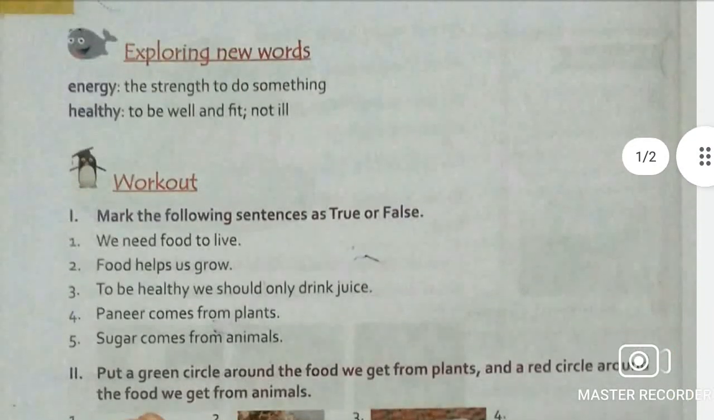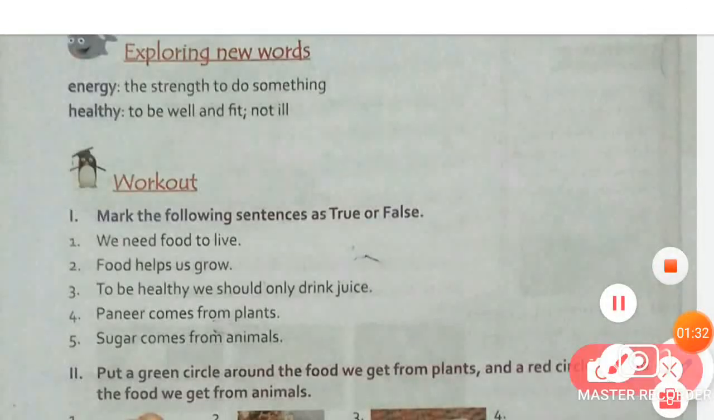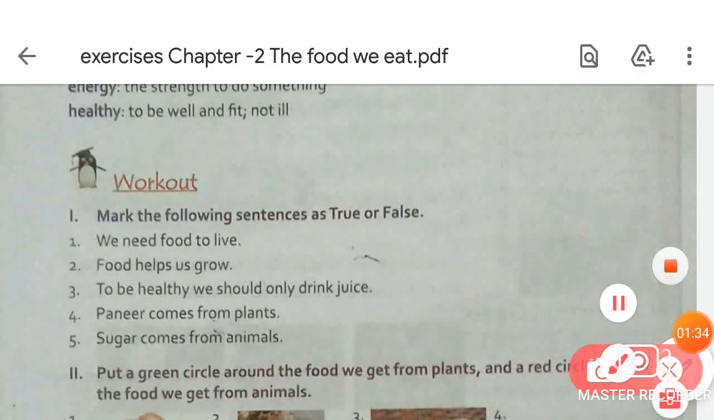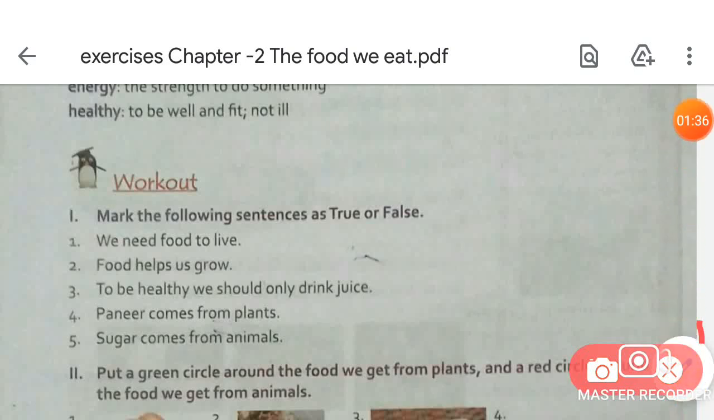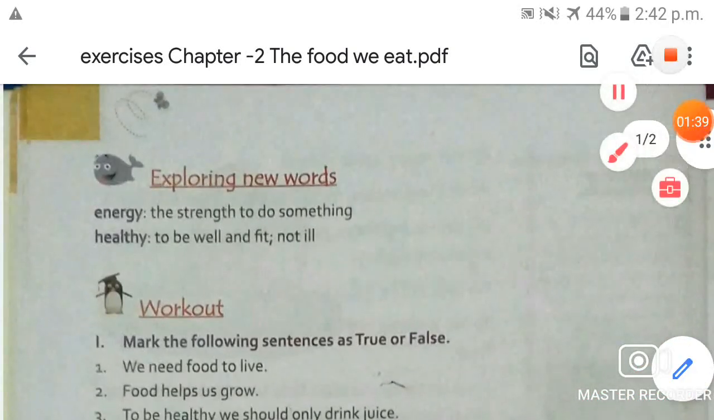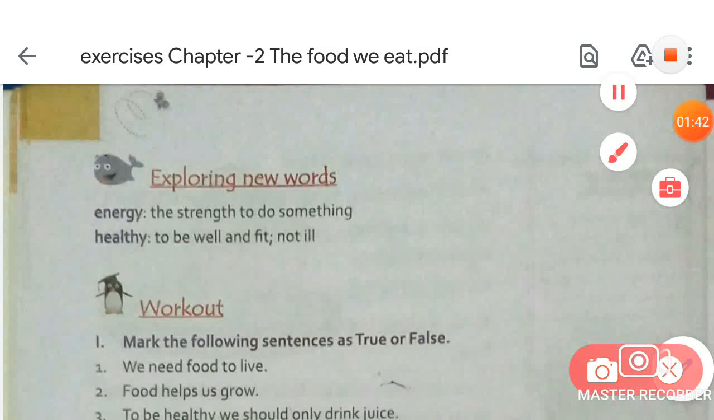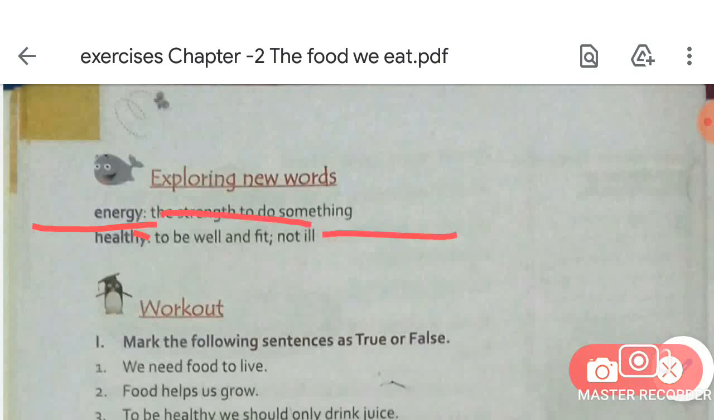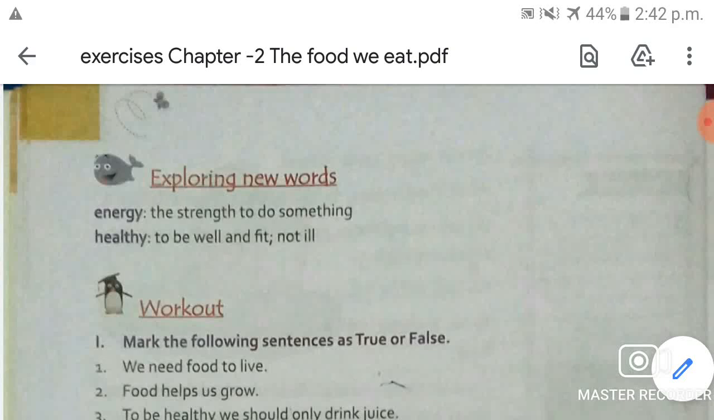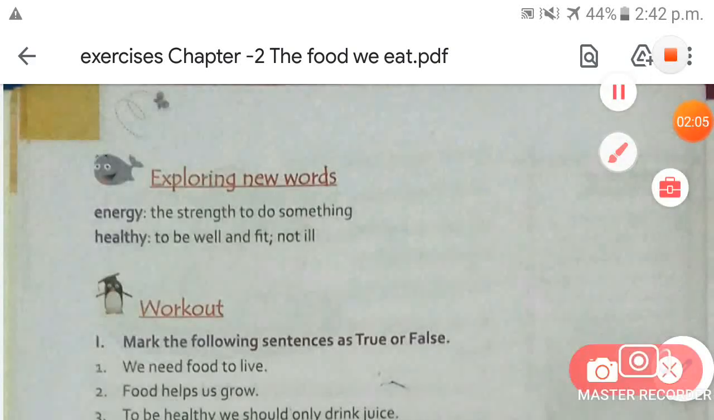So here firstly let's discuss the new words. Let's discuss a little about the new words. The first new word that we had learned in this chapter is energy. So what do you mean by energy, students? Energy means the strength to do something, and we get energy from the food.